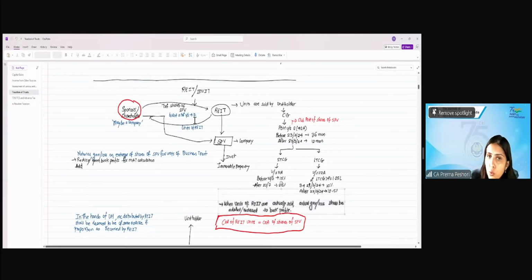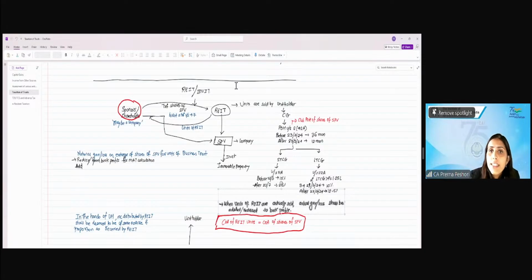So when the units of the REIT get sold, at that point, you will recognize the actual gain or loss. When the shares of the SPV are being transferred to the REIT, at that time, any notional gain or loss should not be included in the book profit. If it is included, it is excluded. So this is a specified adjustment. Clear this particular point? Yes.